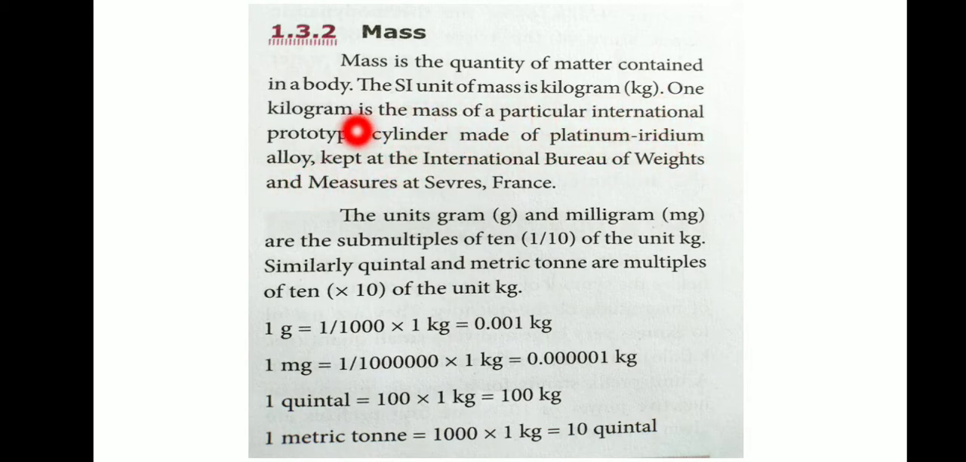One kilogram is the mass of a particular international prototype cylinder made of platinum-iridium alloy, kept at the International Bureau of Weights and Measures at Sèvres, France. Next, the units gram and milligram.